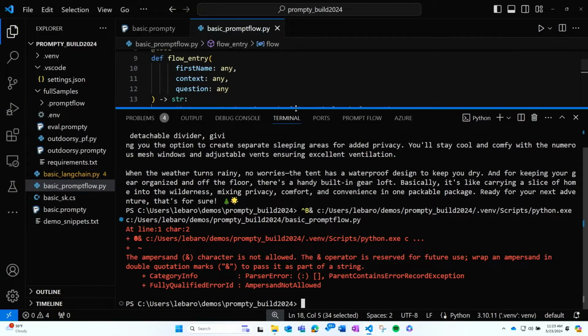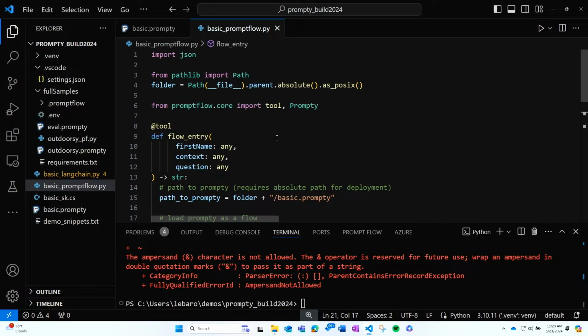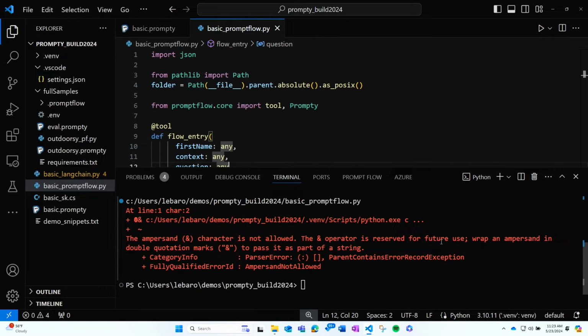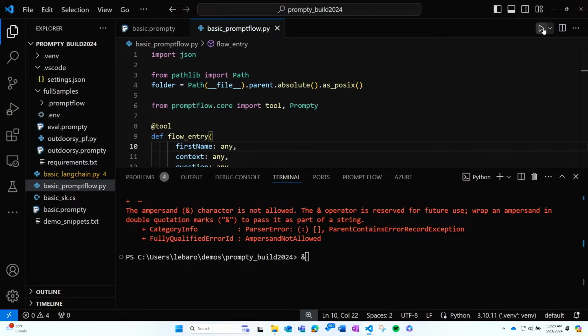OK, let's see what I did here. Did I type something? I must have. Let's find out. Can help me with this error. Let's see. Did I make a change? I don't think I made a change. All right, let's try to run this again.